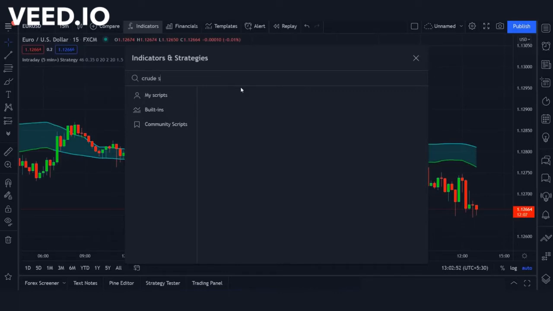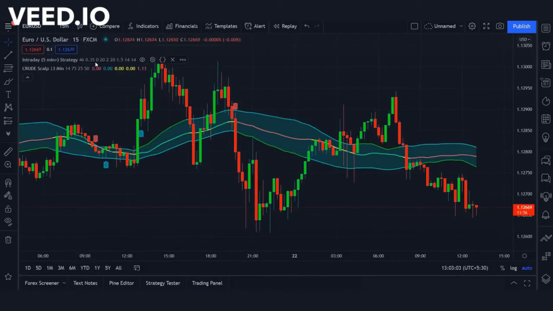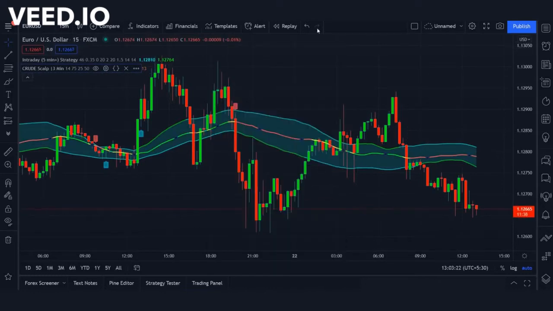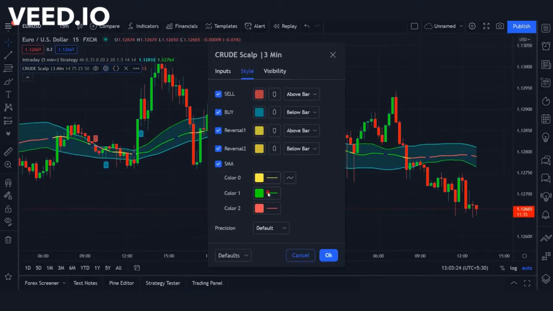After that, we have to apply another indicator on the chart. We have to search crude scalp in the search box of Trading View, and click on the intraday buy sell option, in which we have to change some settings. Check the settings carefully.